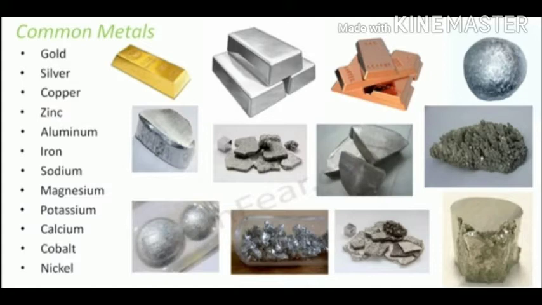What are metals? So, the materials which generally possess these properties are called metals. Can you say some examples of metals? Yes, gold, silver, iron, copper, aluminum, calcium, magnesium, sodium, potassium, cobalt, nickel. These are examples for metals.